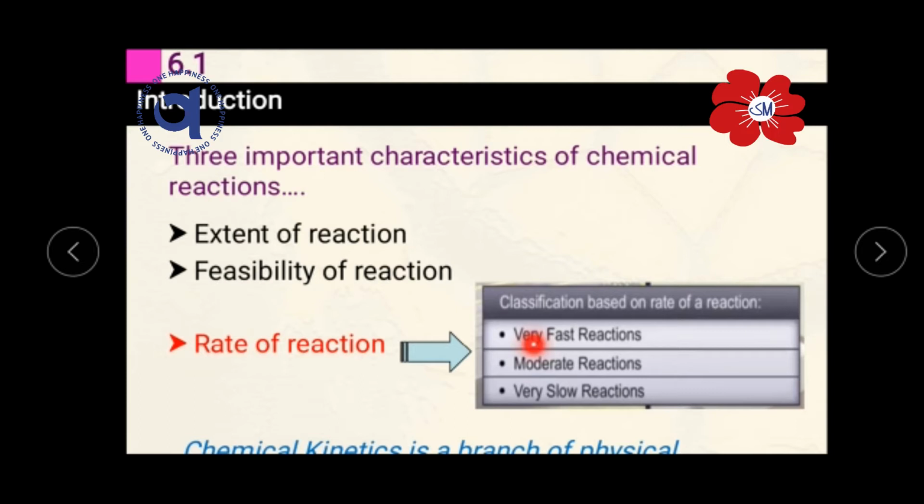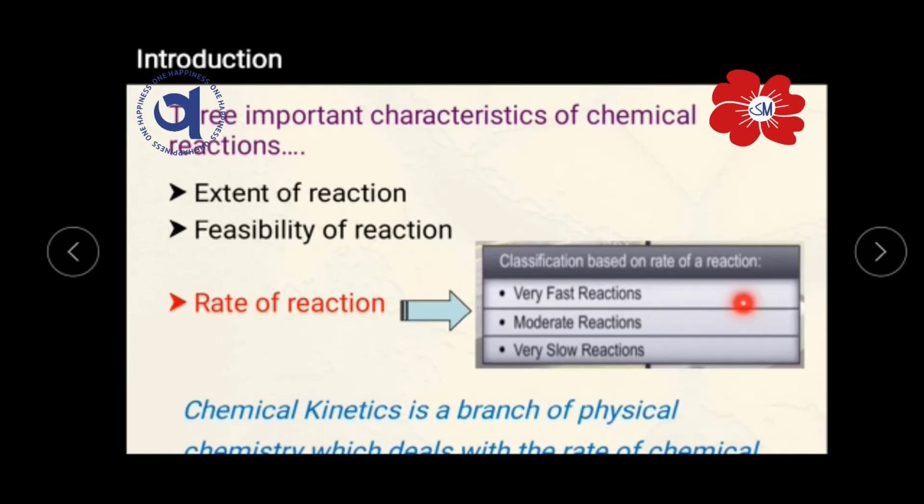There are some reactions which are very fast, some which are moderate, and some which are very slow. For a very slow reaction, an example is the rusting of iron in the environment. This is a very slow type of reaction.